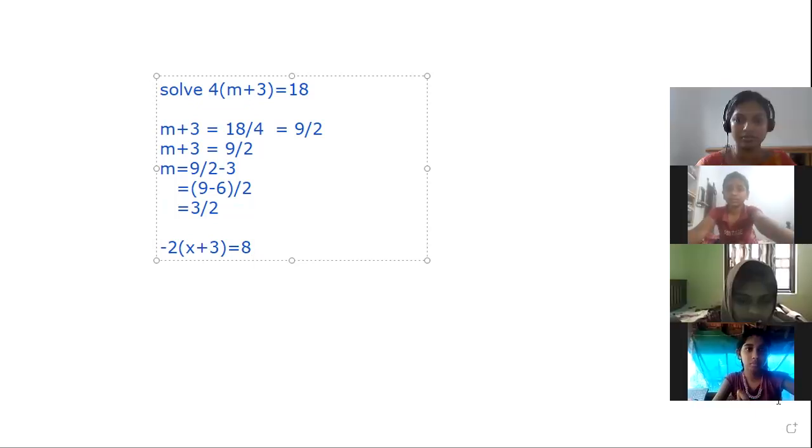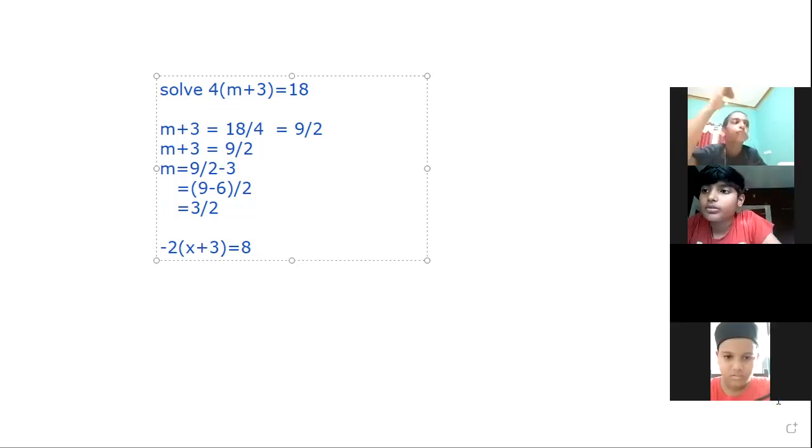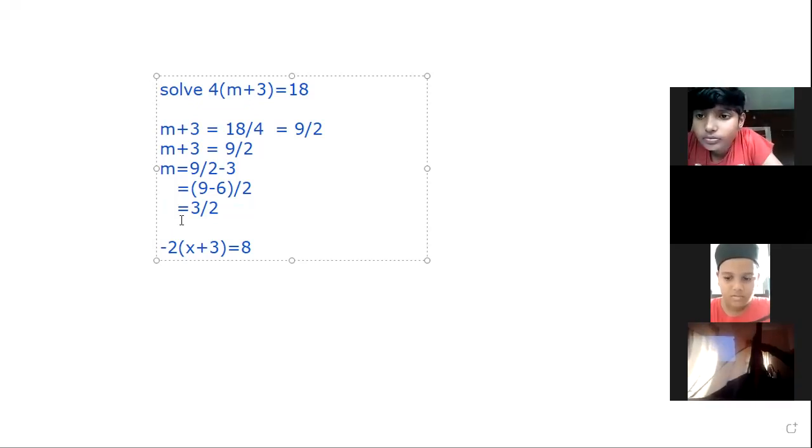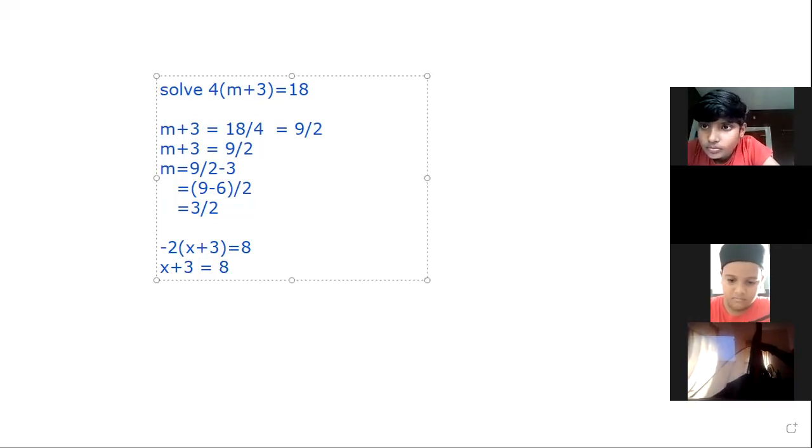8 divided by 1 by 2. How will you get this 8 divided by 1 by 2? Here it is not 1 by 2, it is minus 2. As we have done in our previous problem, 4 into m plus 3 is equal to 18, in that problem, the first step was to transfer the 4 multiplied to the RHS. Here, the number multiplied is minus 2, then x plus 3 is equal to 8 divided by minus 2 in the RHS.